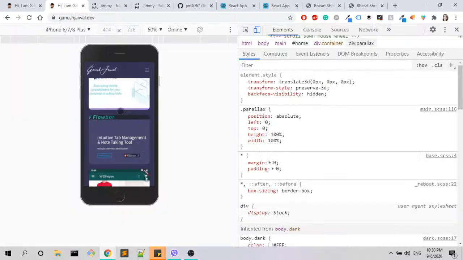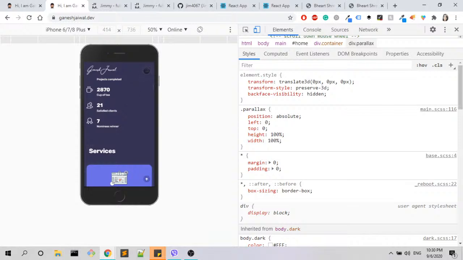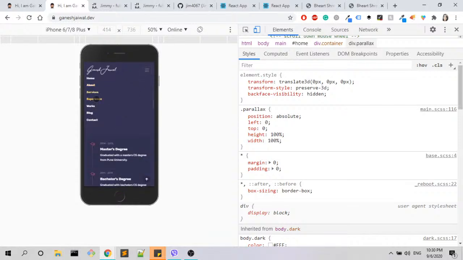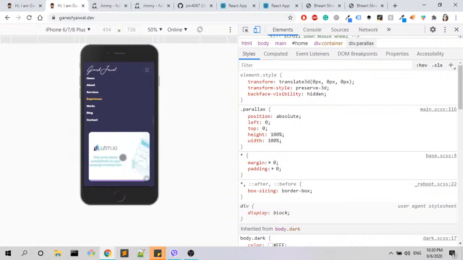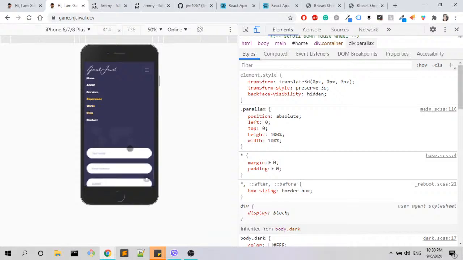Okay guys, that was it, and very quickly let's check it on mobile. I think that on mobile it looks pretty good. I've already checked it and I don't think that I would change anything. The responsiveness is quite good, everything is there. So all in all, it's really nice work.